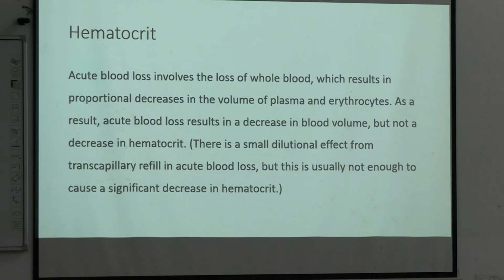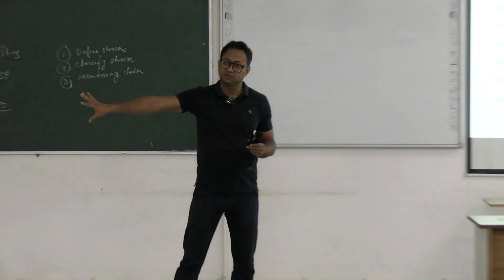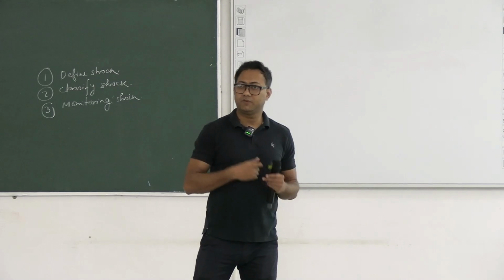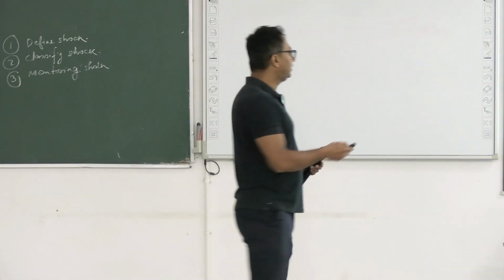So once blood loss is there, plasma and RBC both are washed out simultaneously. So if you measure the hematocrit value, it will remain the same.